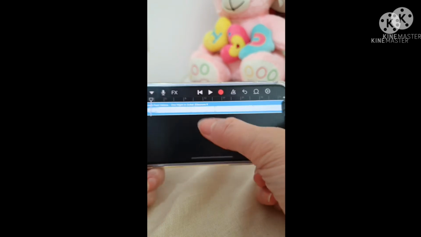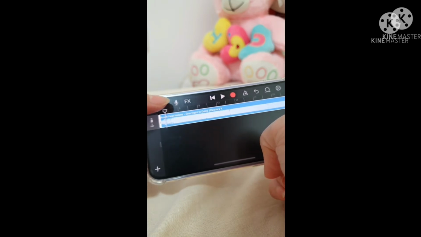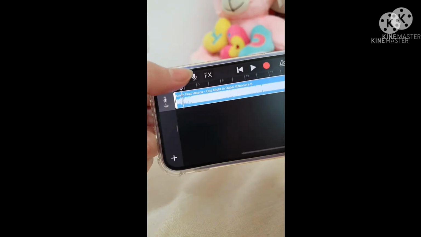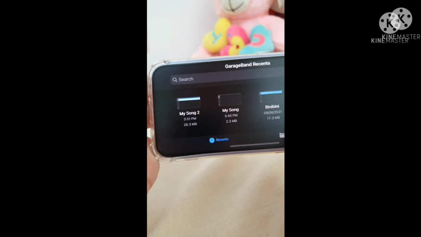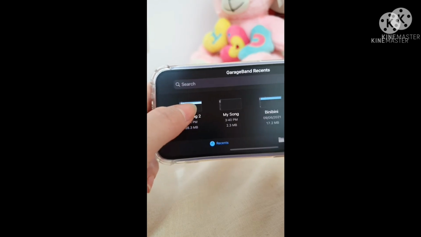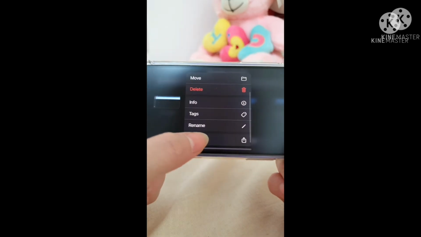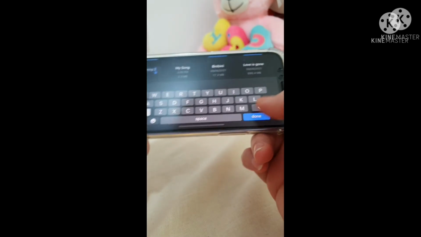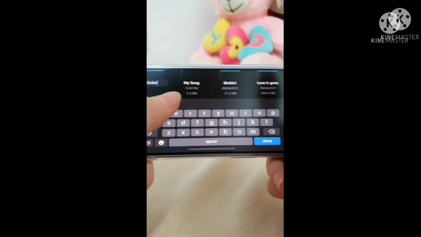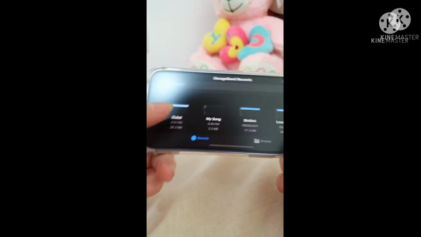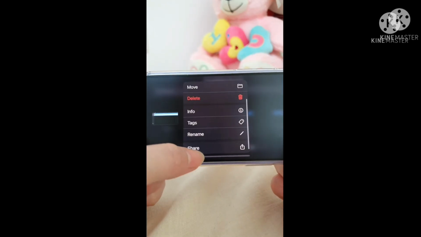After playing, we will just go to this arrow, up top, arrow down, and you can see my songs and save it. Already saved. So we need to tap it for 2 seconds, and it will come. We can rename it, so we can save it as Dubai.